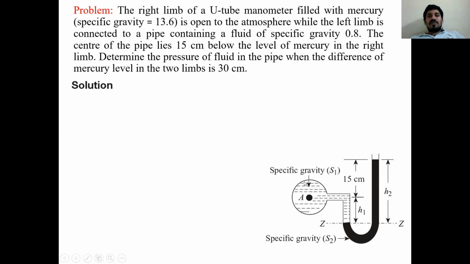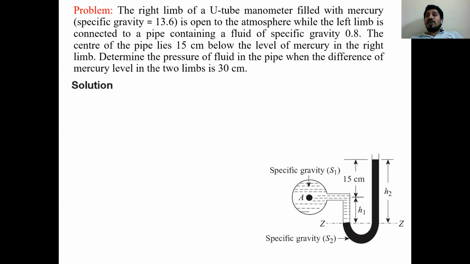Now I start again from the beginning. The right limb of the U-tube manometer filled with mercury is open to atmosphere. The left limb is connected to the pipeline having specific gravity 0.8. So S1 is equal to 0.8, S2 is equal to 13.6. The center of the pipeline lies here, so A is located at the center. A is located 15 centimeters below the level of mercury in the right limb.